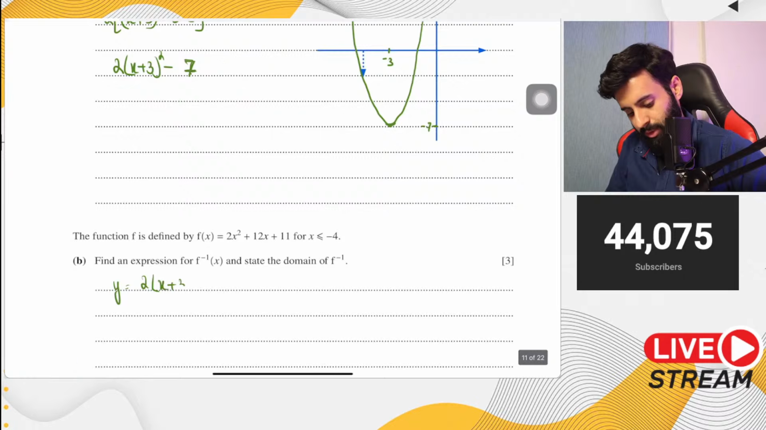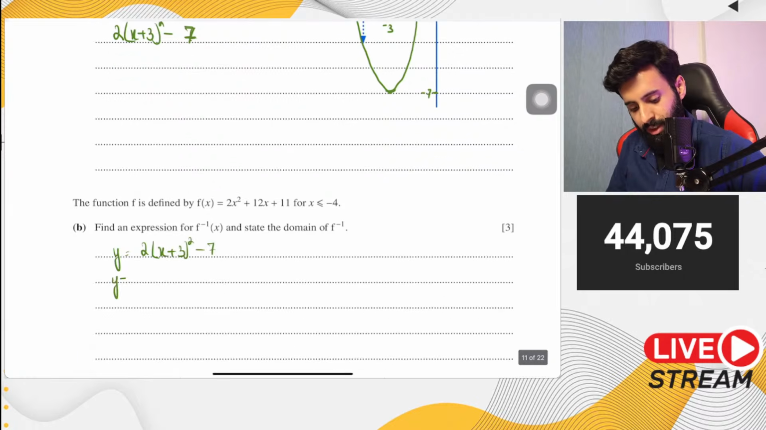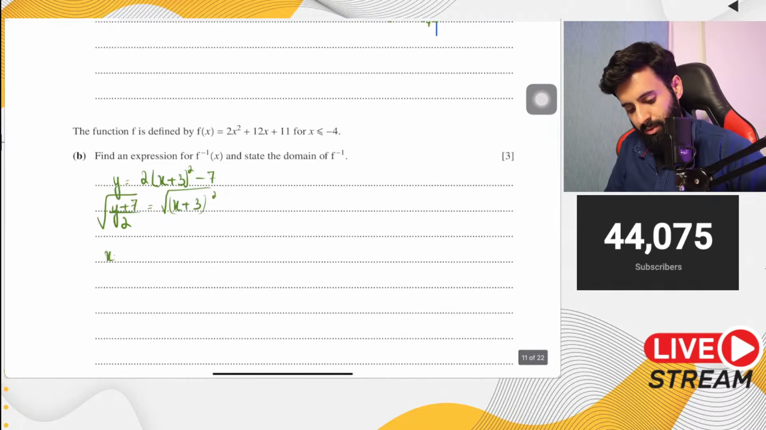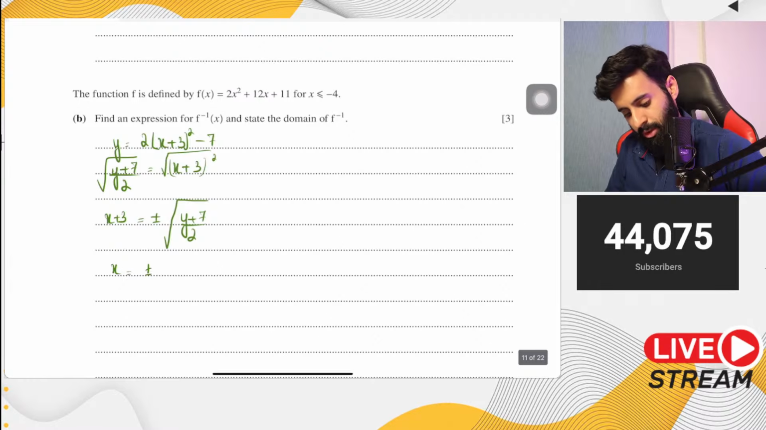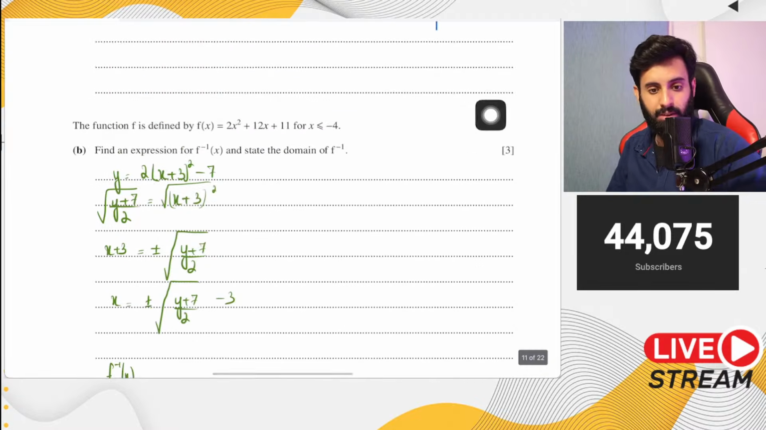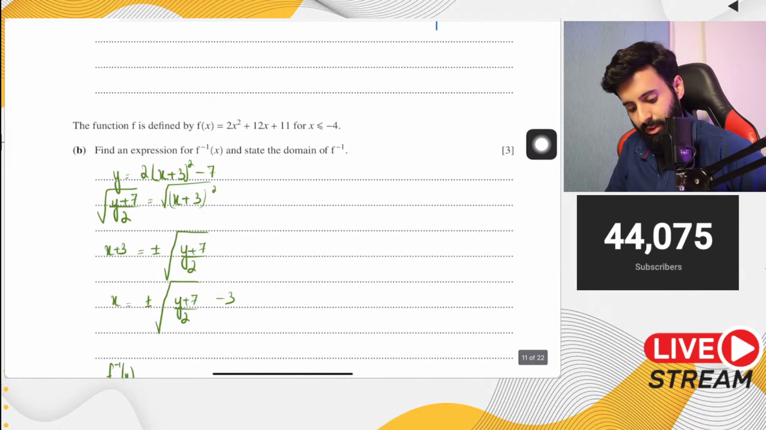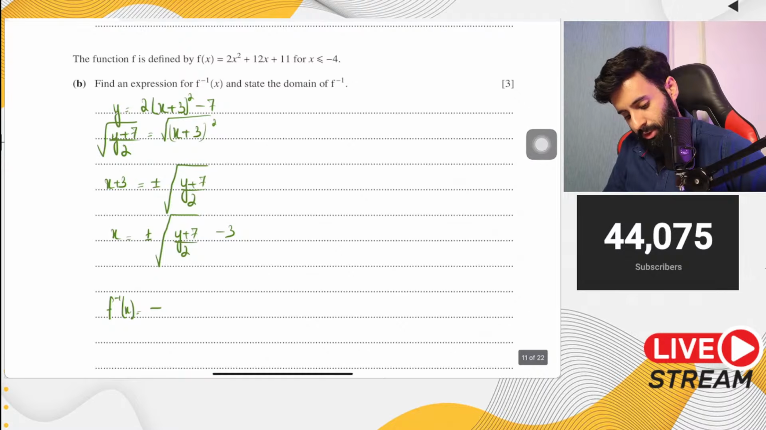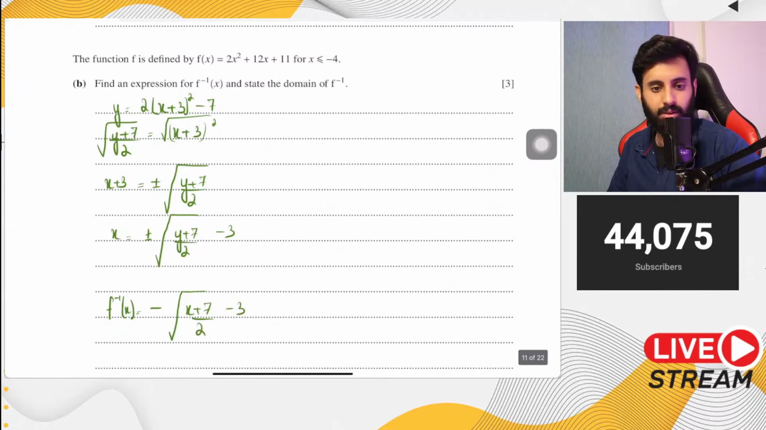y equals 2 times x plus 3, the whole thing squared, minus 7. You take minus 7 over to the other side. At the same time, we divide it by 2. So this is what we're looking at: x plus 3, the whole thing squared. We take the square root on both sides. So now we have x plus 3, which is equal to plus minus square root of y plus 7 upon 2. So x equals plus minus square root of y plus 7 upon 2, minus 3. Then you do the last step, which is f inverse of x. Now what sign are we going to go with? We're going to go with the minus sign because there is a less than sign used in the domain. So minus square root of x plus 7 upon 2, minus 3 is our final answer.